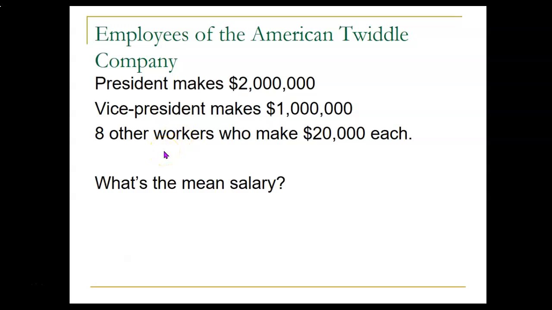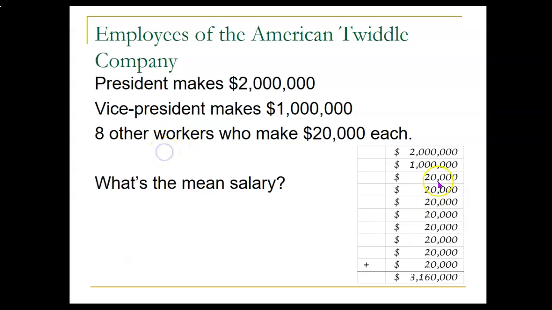So if you calculate the mean, you're adding together the salaries of all of those workers. They add up to $3,160,000. And you divide by how many there are, which is 10. That does come out to a mean of $316,000. But that's probably not what you're going to be making. You're probably going to be making $20,000 if you go to work there.